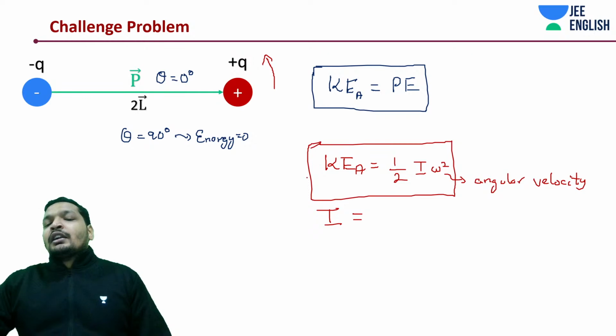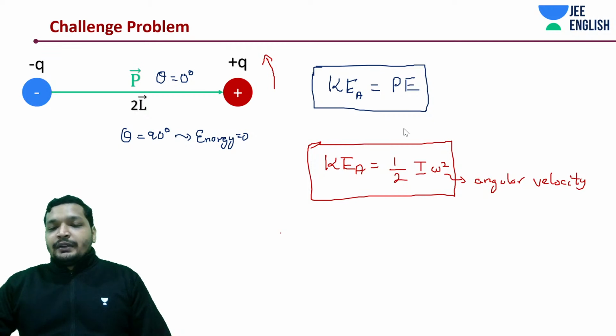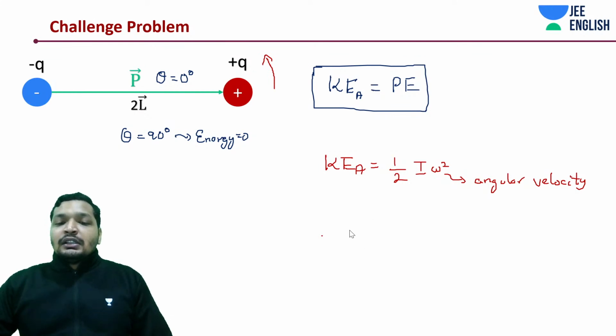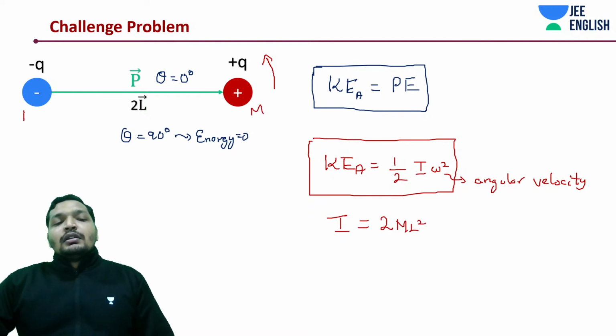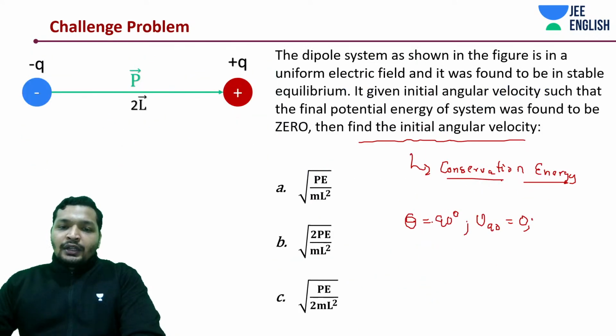Kinetic energy, this is how you write it. There you write it as half mv square, instead I am writing it as half I omega square. Now we need to do one more thing. If you remember, what was the moment of inertia? 2 ml square, isn't it? Each having mass m. So 2 ml square, that's it. L is basically 2L is equal to D. This is given in terms of L.